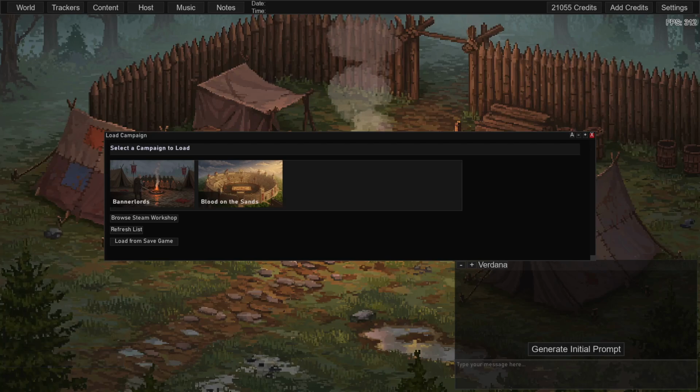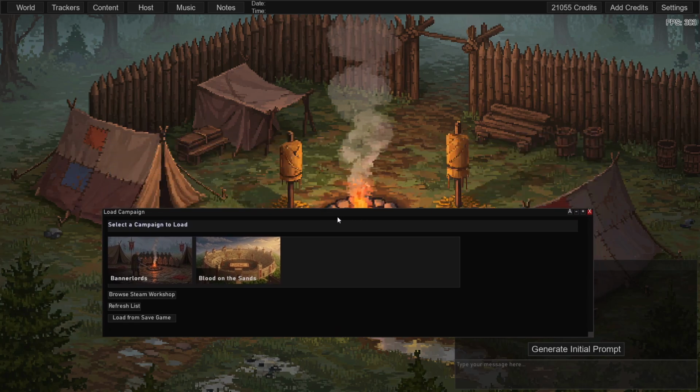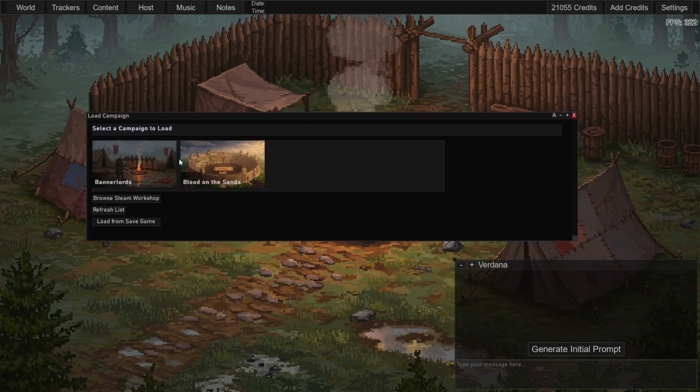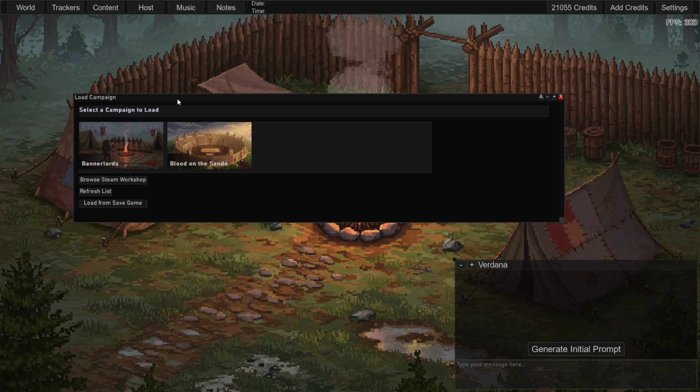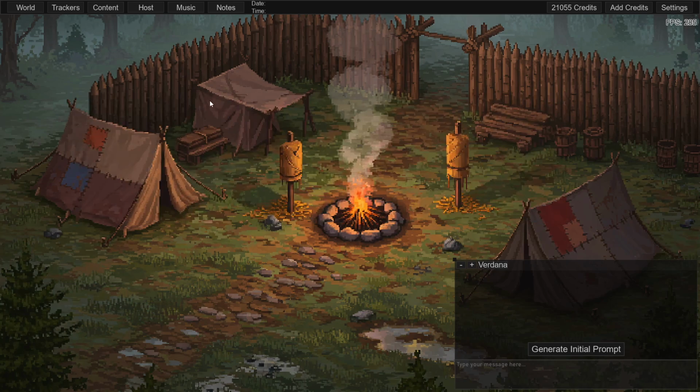Starting the game, starting from your own campaign. So I've restarted my game just to make sure everything's all cleared out. We still got the background, that's fine. That's not going to affect anything, and it will go away. However, I look at the campaigns. I don't want to do any. That's fine. We just exit out of this window, and the first thing we'll do is we'll think about,